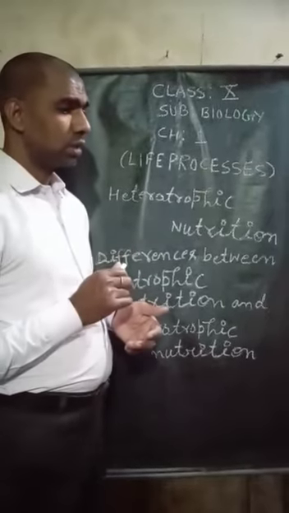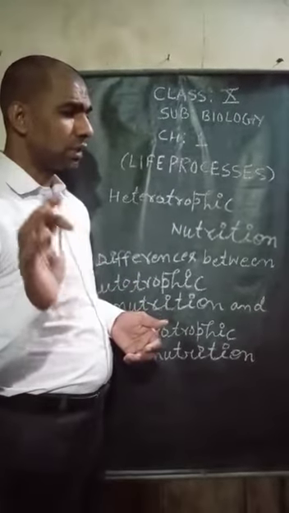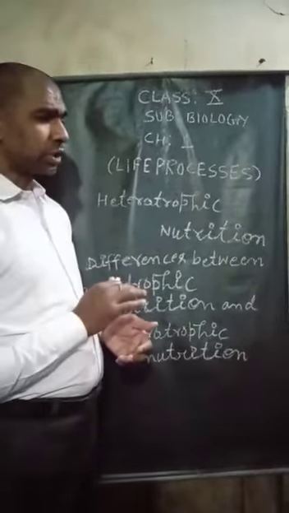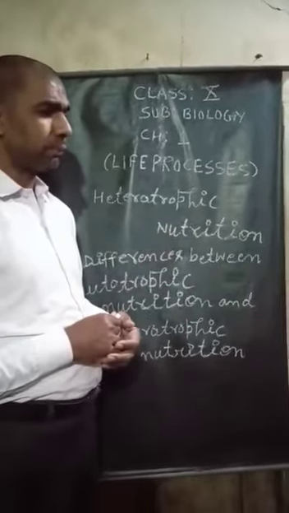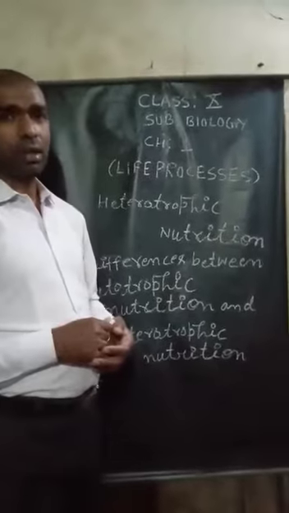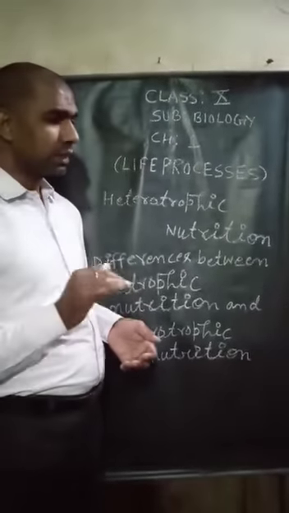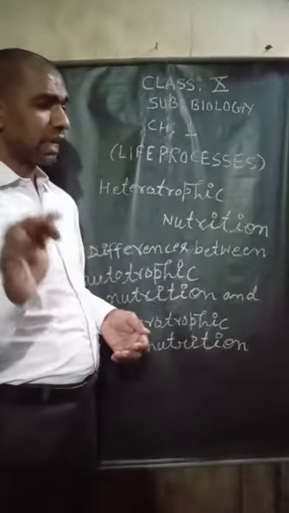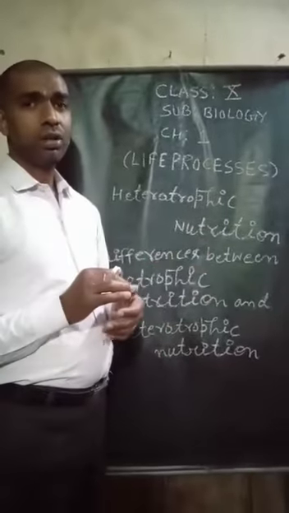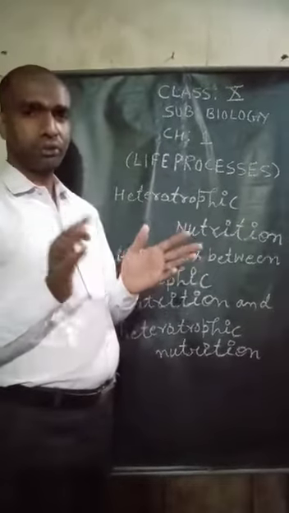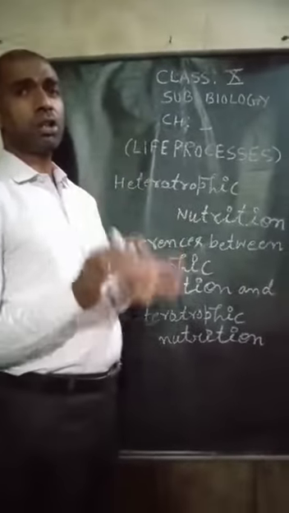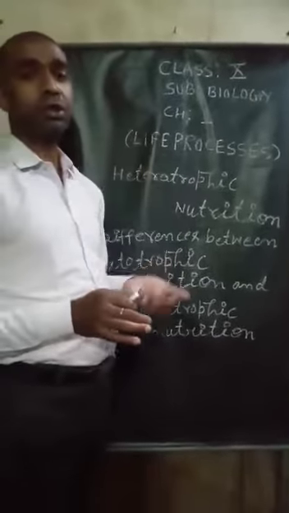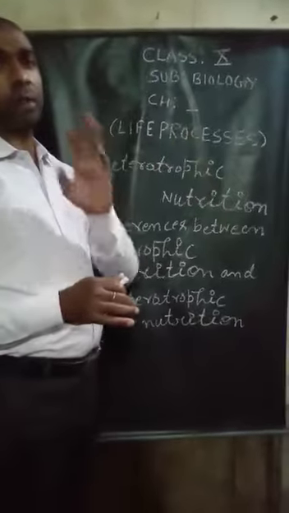This parasitic nutrition method is used in various organisms like Cuscuta, also called amarbel, and leeches, ticks, tapeworms, etc. So this is another type of nutrition which doesn't kill the host from which they derive nutrition. Those organisms are called parasites.